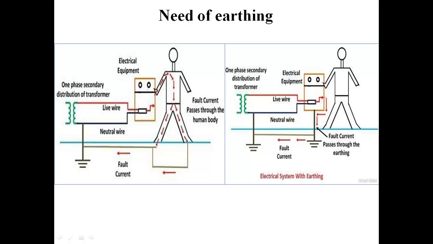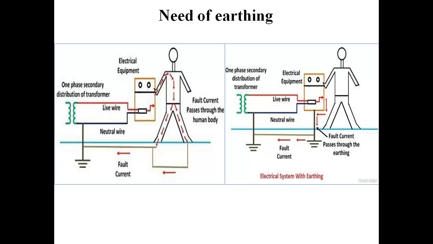So there will be a current in the non-current carrying part of the equipment. If a person is again in contact with these parts, what will happen? Then this current will have two paths to flow to the earth.